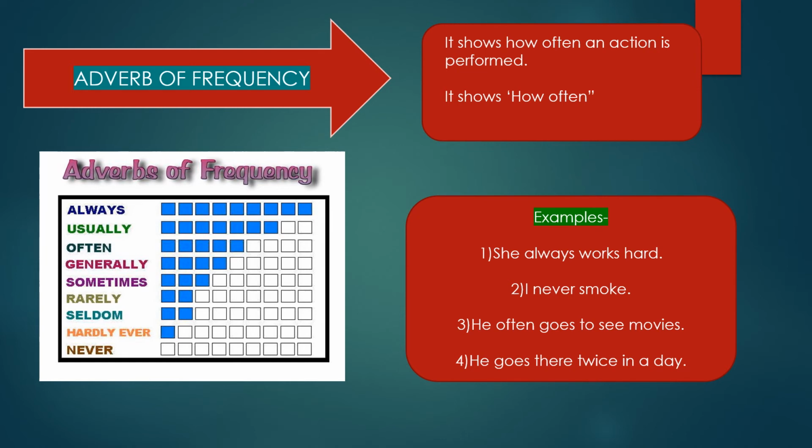Fourth sentence, he goes there twice in a day. Here in the sentence, twice shows the frequency of action, how often he goes there in a day. So here twice is an adverb of frequency.